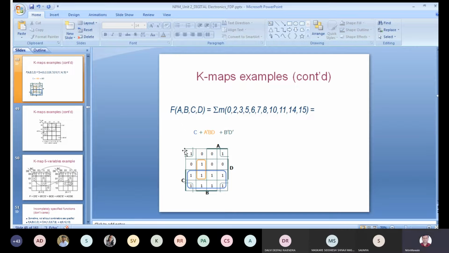So min term 0 is represented with cell number 0, min term 2 is represented with cell number 2, min term 3 is represented with cell number 3, the upper one, this one, and then this is 2. So you have to enter those 1 entries according to whatever min terms are there, in the corresponding cell numbers.